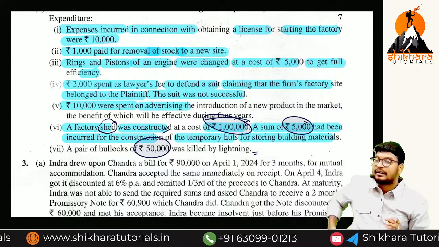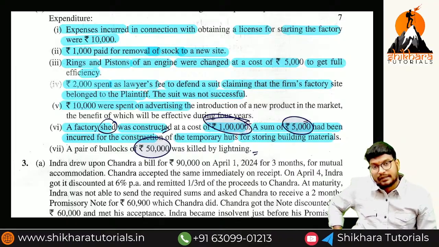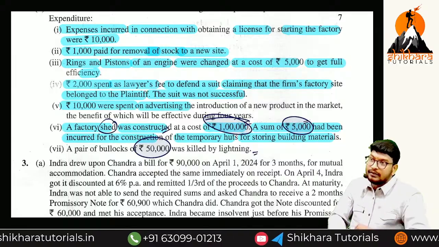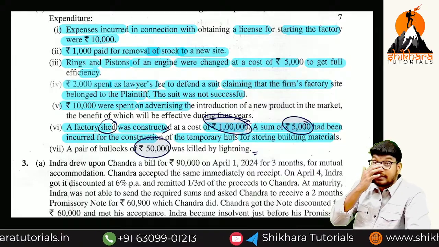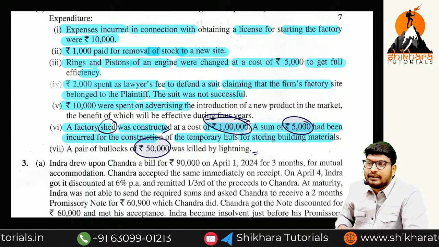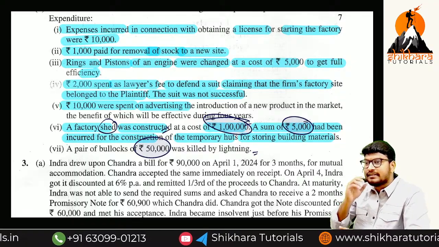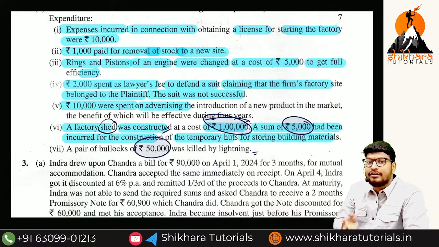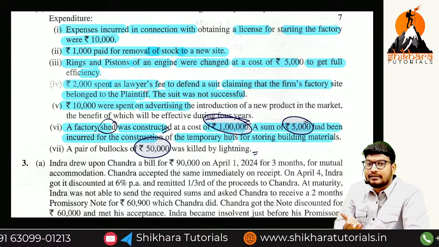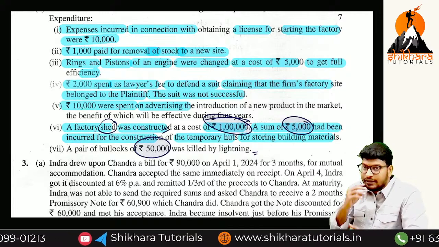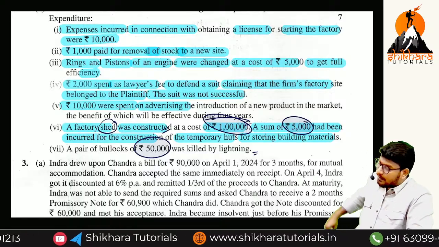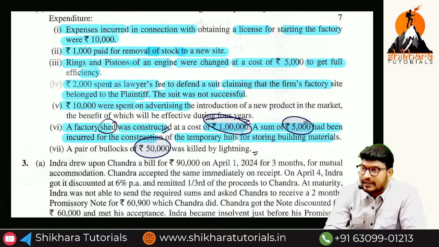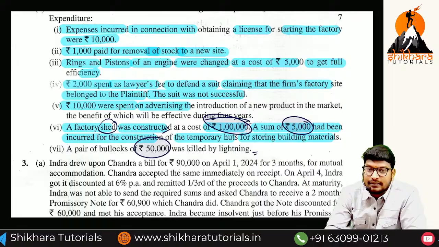So what is our ultimate conclusion, ma? Advertisement, revenue expenditure. License, revenue expenditure. Lawyer fee, revenue expenditure. Any expenditure incurred where the benefit or efficiency is not increased is called revenue expenses. If the efficiency increases, it is called capital expenditure. Servicing of machinery is a revenue expenditure. One spare part we have changed is a capital expenditure. If the benefit does not increase, it is a revenue expense.